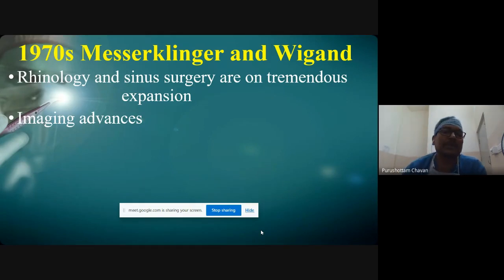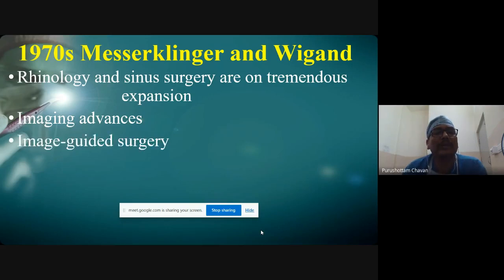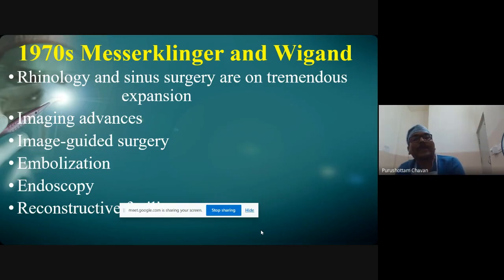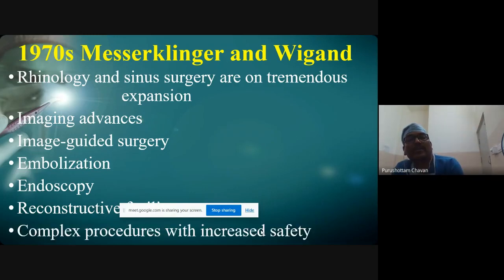Imaging advances like fine CT scans in axial, coronal and sagittal views, then image guided surgery with embolization facility, endoscopy facility and reconstructive facility. What has happened in the last 30 years has made these complex procedures much safer, and in the current era we have been able to manage these malignancies with much more safety compared to the past.